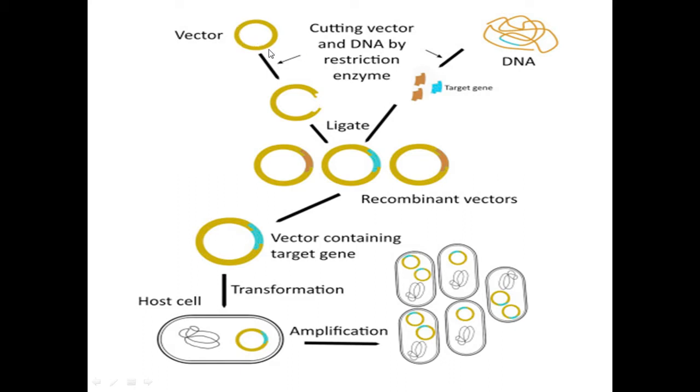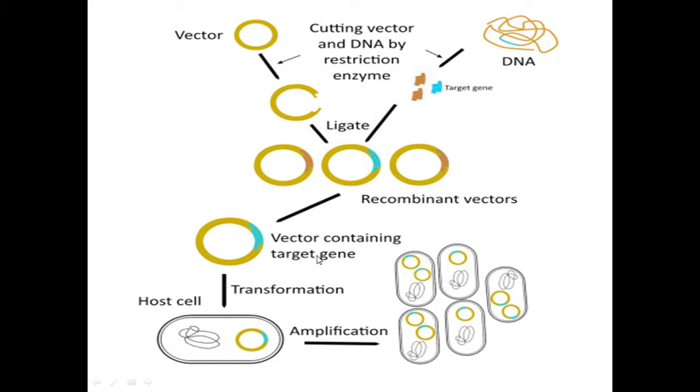It connects the vector as well as the DNA. At last we form a new component. We call it a recombinant vector. So in the case of interferons, here we are taking the INF gene, that is the interferon gene. The interferon coding gene has been taken from the DNA. So it has been connected with a vector, otherwise we can call it a plasmid. Now our recombinant vector has been formed.